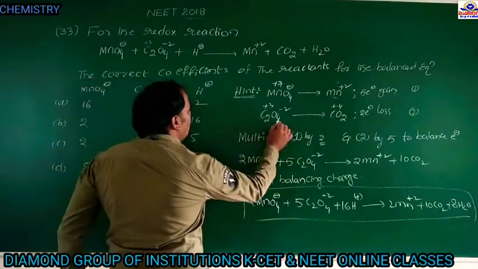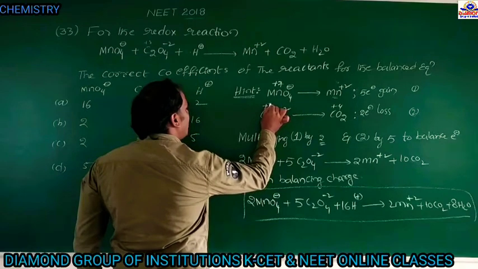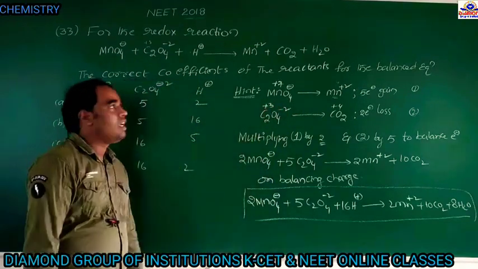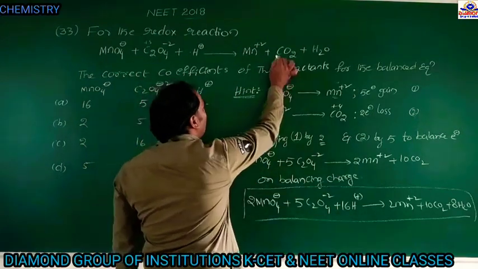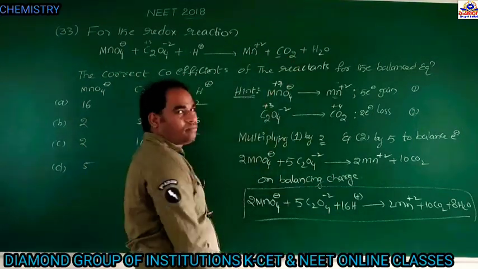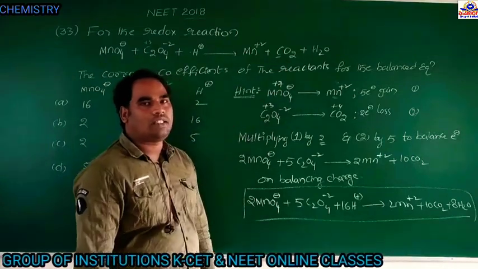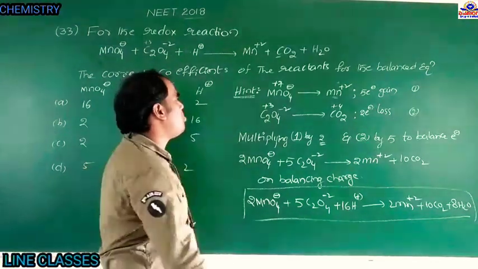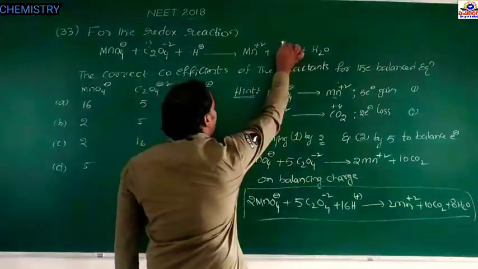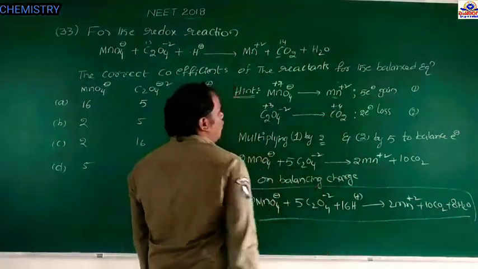In CO2, 2 oxygens give 2 into minus 2, minus 4, so carbon oxidation number is plus 4.